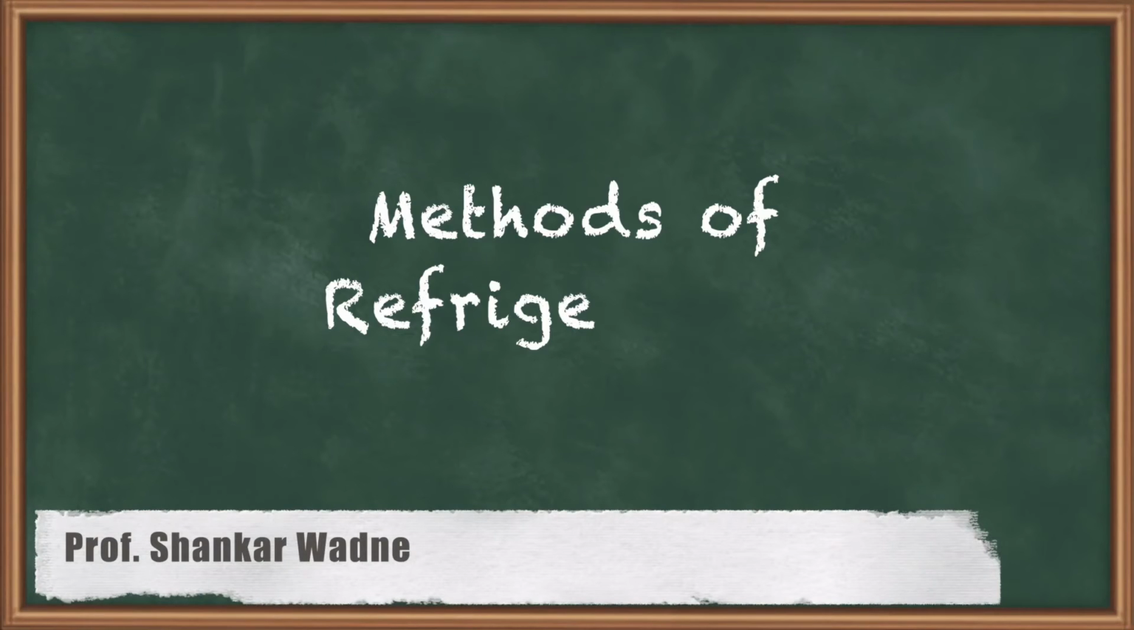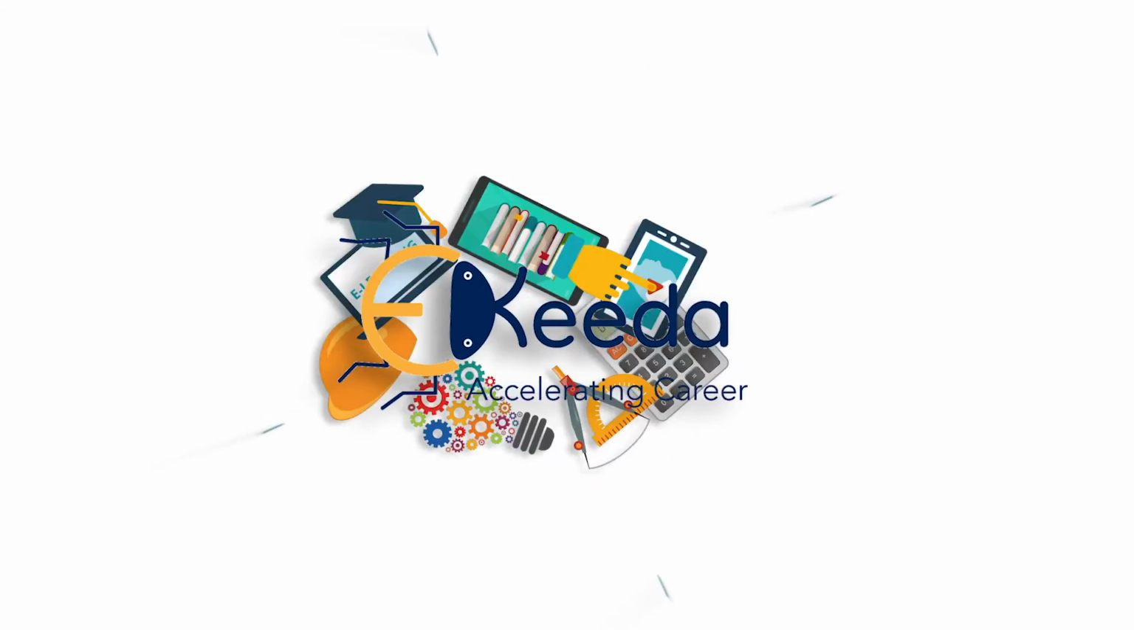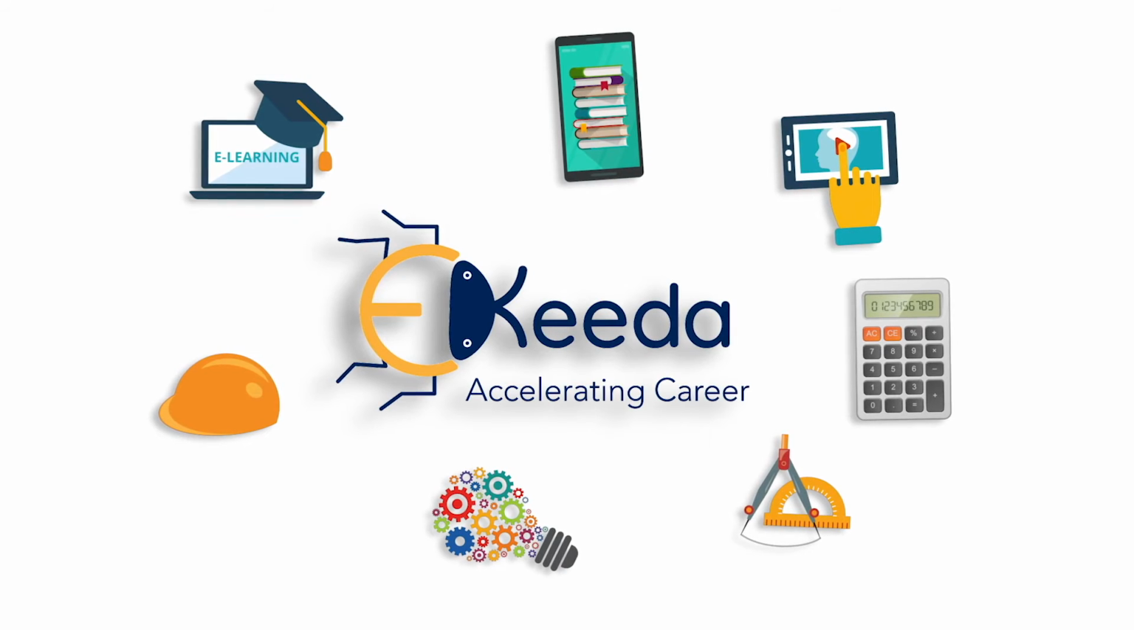Hello, my dear students. In this lecture, we are going to learn various methods of refrigeration. In previous lectures, we have seen the Carnot refrigeration cycle, Bell-Coleman refrigeration cycle, VCR refrigeration cycle, and vapor absorption refrigeration cycle. But here, we are going to learn other general methods of refrigeration. Now, one by one, let us understand the very first method of refrigeration, which is very important: Joule-Thomson refrigeration.